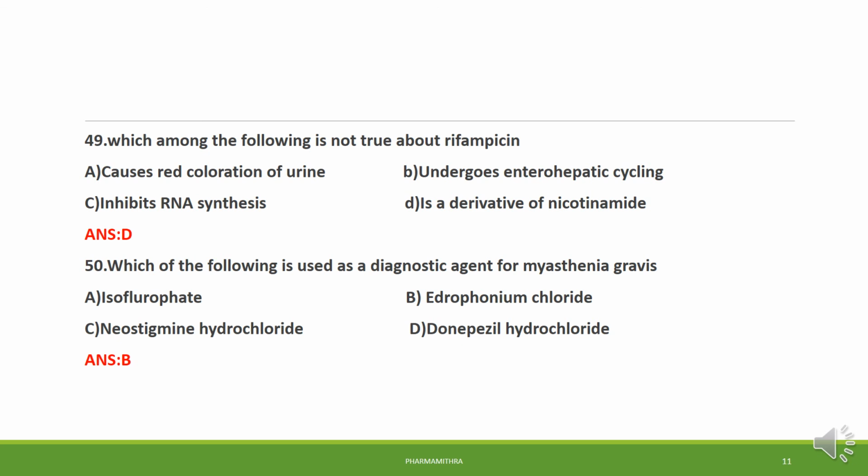Demonstrating the anti-AChR antibodies in plasma or muscle biopsy specimen is the first test. In the ameliorative test, we administer edrophonium 2 to 10 milligram IV, and this administration of edrophonium will improve muscle strength. So the diagnostic agent for myasthenia gravis is option B, edrophonium chloride.